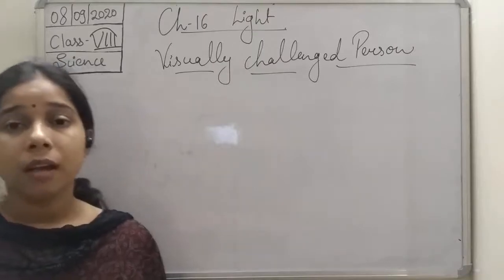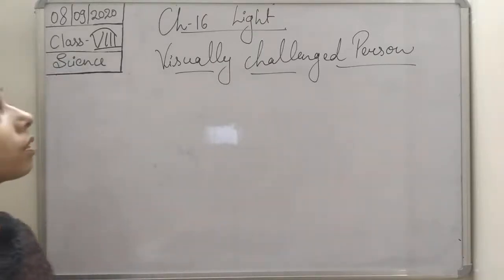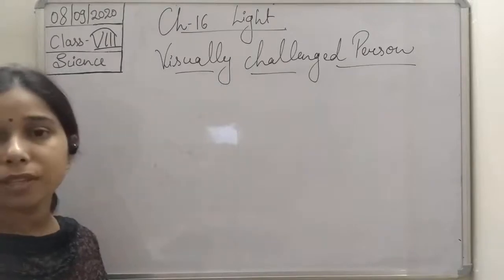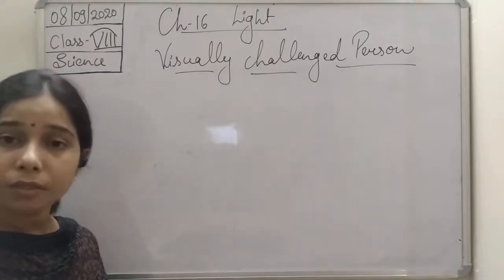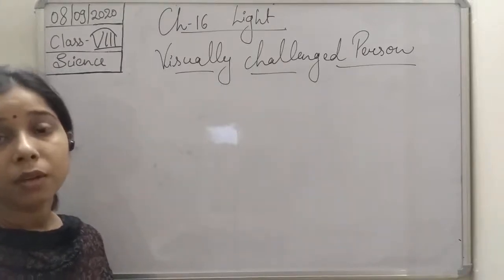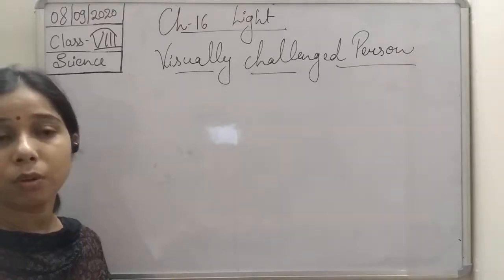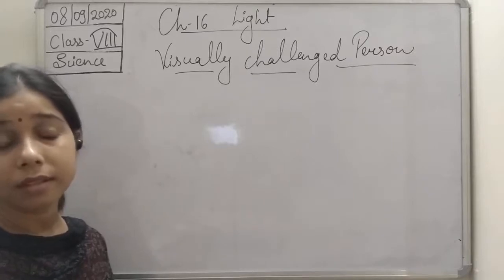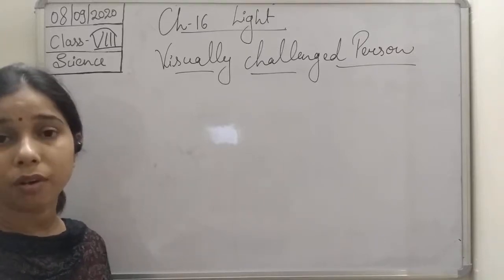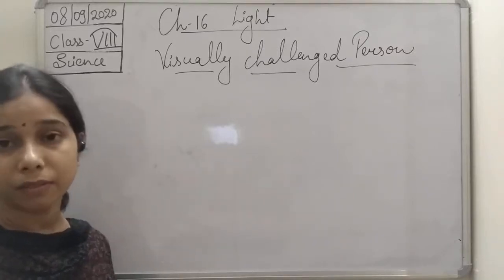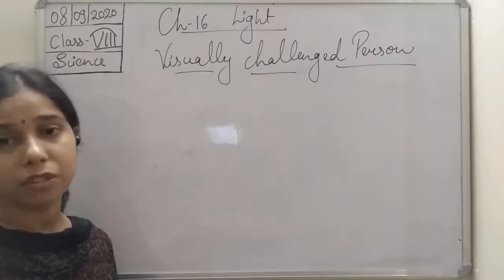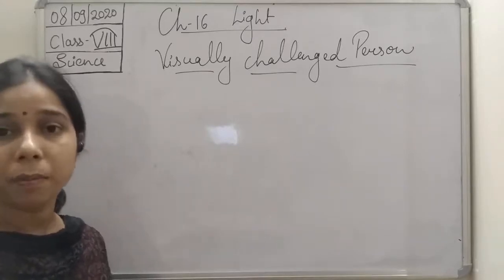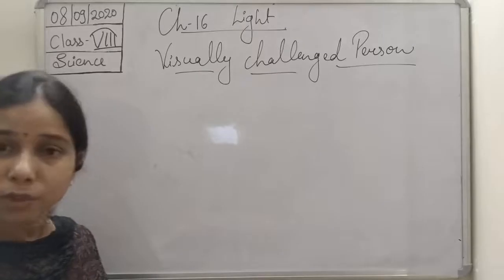Okay. Now, after that, students, we will talk about visually challenged persons. Who are visually challenged persons? Those who have very little power of eye, limited vision, or no vision at all. Such persons we consider visually challenged.